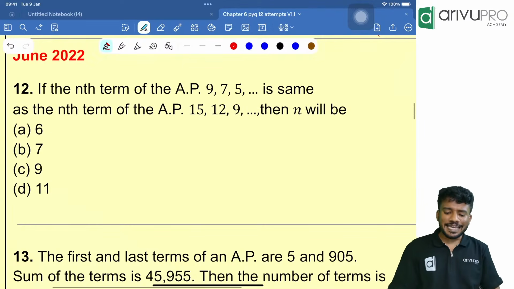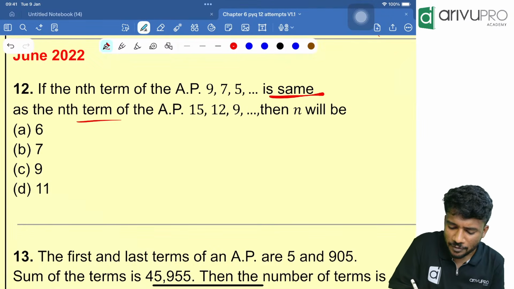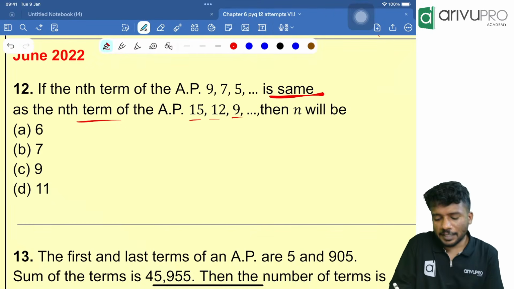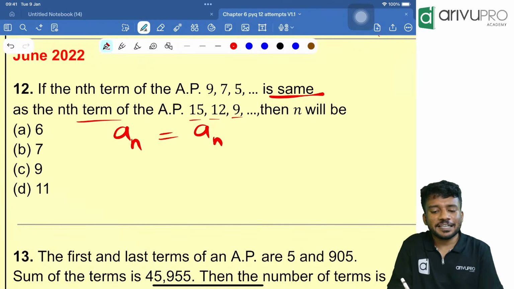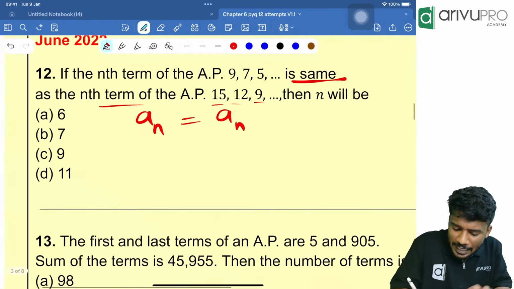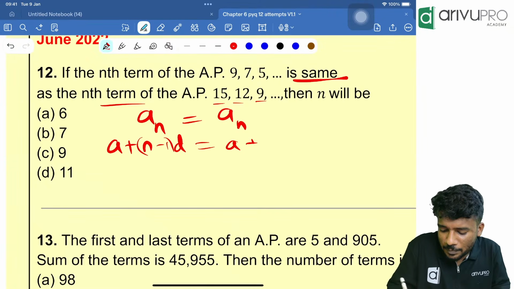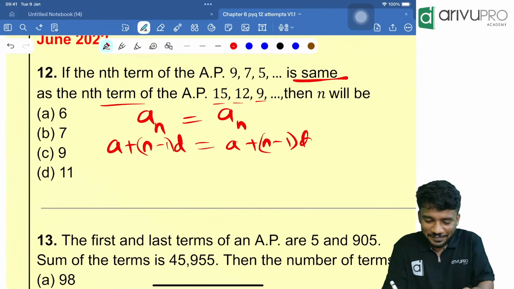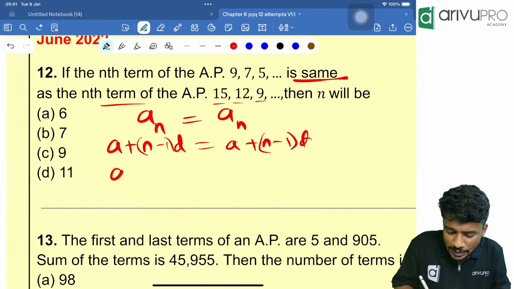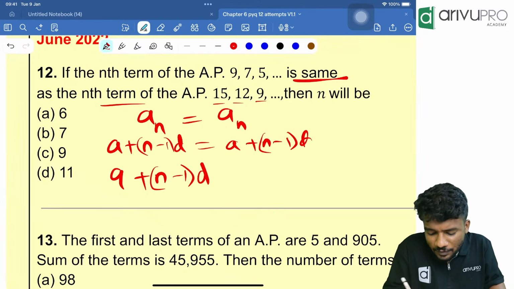Next one. The nth term of the AP 9, 7, 5 is the same as the nth term of the AP 15, 12, 9. That means an of the first AP is equal to an of the second AP. An means a plus n minus 1 into d, equal to a plus n minus 1 into d. Don't cancel a and d here, people, because both are different APs.